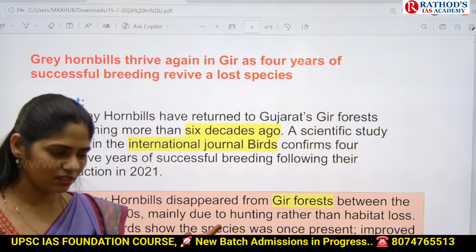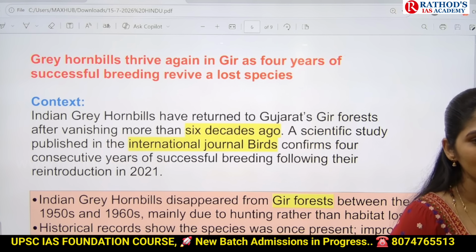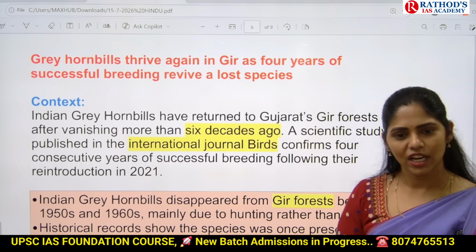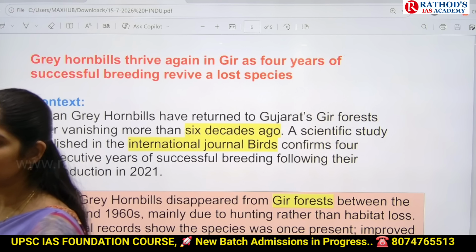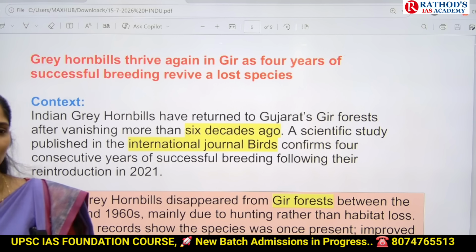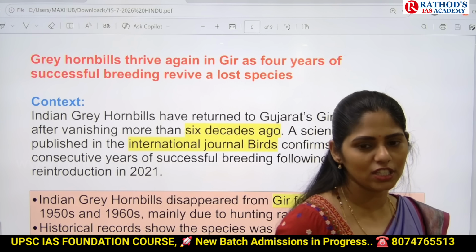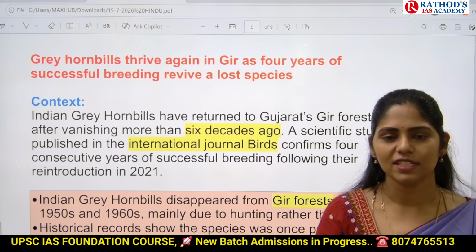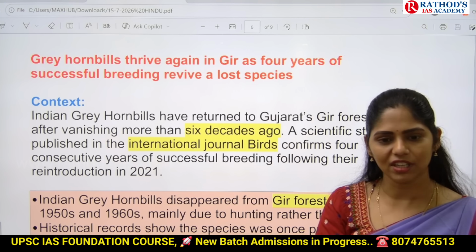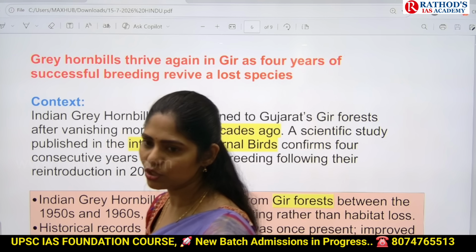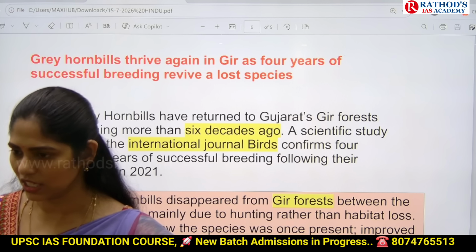Earlier, I think you might have heard about the cheetah relocation. What is the cheetah relocation project? Earlier, we used to have cheetahs in our country, but because of the entertainment purposes or the sports of kings during the medieval period, that led to the extinction of cheetahs. And recently the government started this relocation project, we are getting cheetahs from Africa and relocating them into India, and yes, we are now reproducing cheetahs in our country.